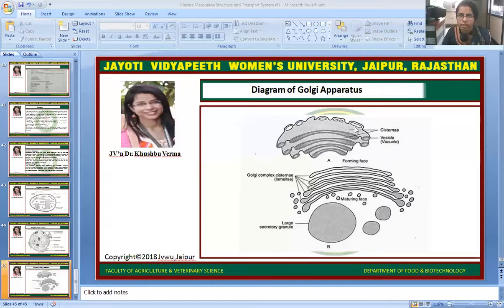This is the structure of the Golgi apparatus. Here we can see cisternae and the vesicles from where vacuoles will be generated. This is the cis region and this is the trans region, which is the maturing phase, and from the maturing phase vesicles or large secretory granules will be generated and these granules will be labeled with specific proteins. These labels will finalize the destination of that particular protein or product, where they have to go. So this is the structure of the Golgi apparatus.